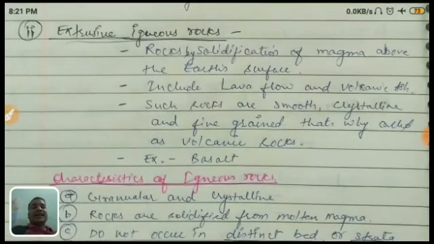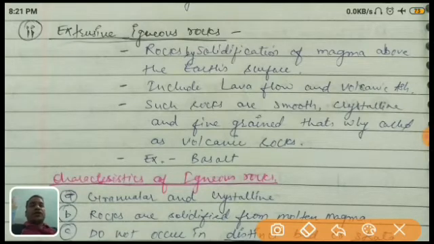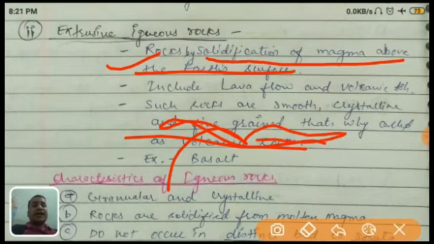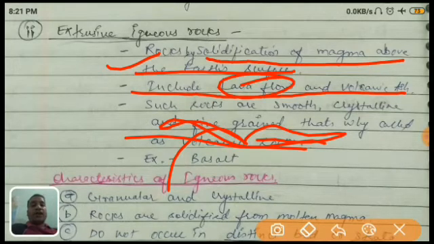Now, the second type is called extrusive igneous rock. What is it? These are rocks formed by the solidification of magma on the earth's surface. The magma comes out, solidifies, and forms a rock. It is called extrusive igneous rock. It includes lava flow and volcanic ash. In this rock you can also find lava flow, as I already explained, and sometimes ash is also present in the rock.